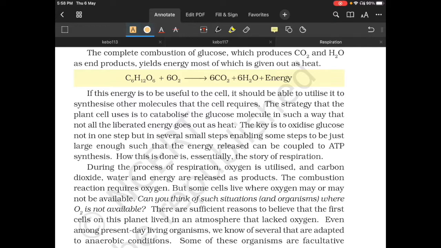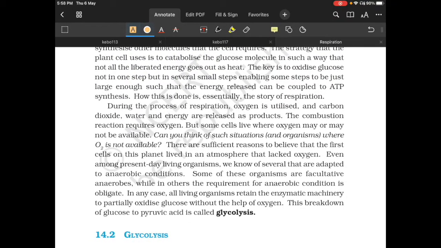The key is to oxidize glucose not in one step, but in several small steps, enabling some steps to be just large enough so that the energy released can be coupled to ATP synthesis. That is, the energy will be just enough for synthesizing an ATP. How this is done essentially is the story of respiration, which we're going to study now. During the process of respiration, oxygen is utilized, and carbon dioxide, water, and energy are released as products.